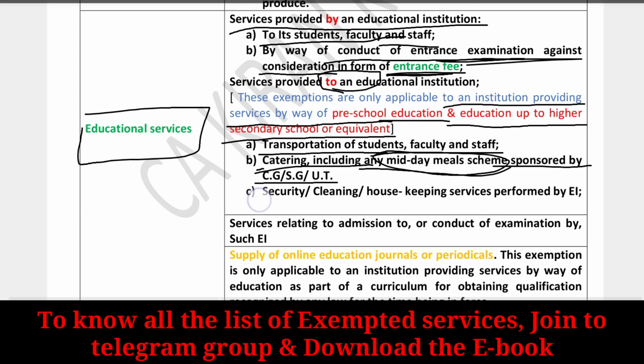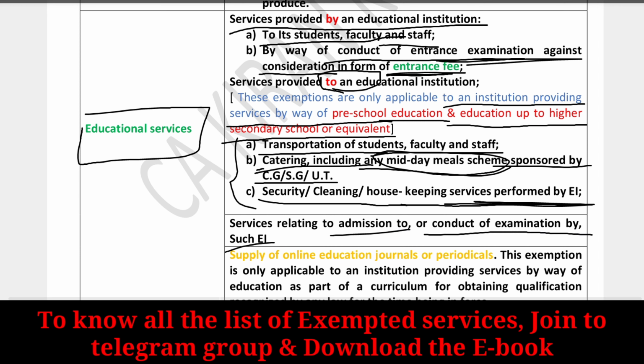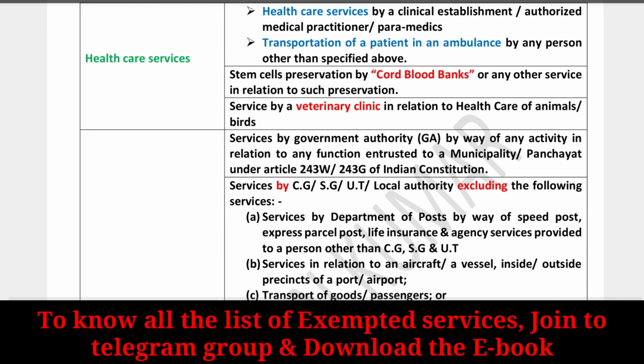And another thing, security or cleaning and housekeeping services performed by any educational institution are also completely exempted. And services relating to admission or conduct of examination by such an educational institution are also completely exempt. Also online education of journals or periodicals. This exemption is applicable only to an institution providing services by way of education as a part of curriculum for obtaining qualification.